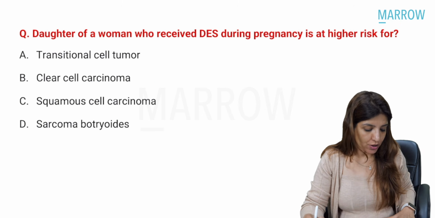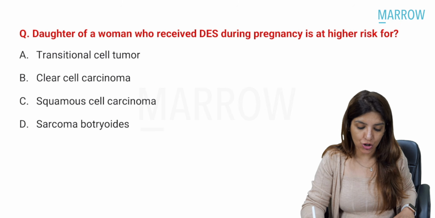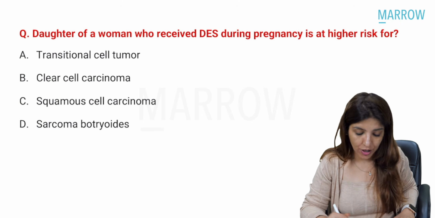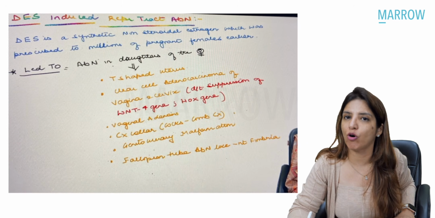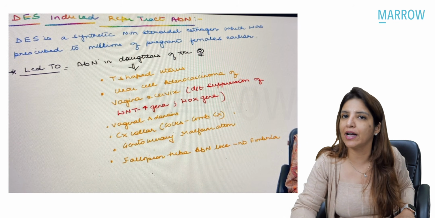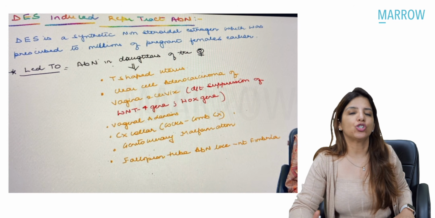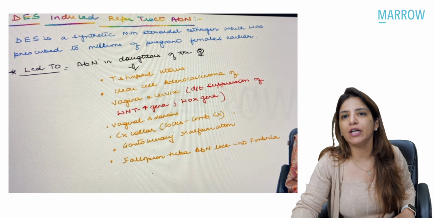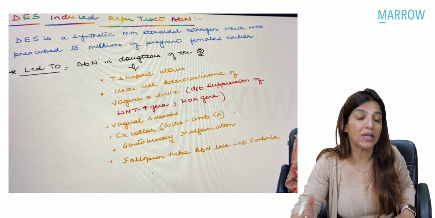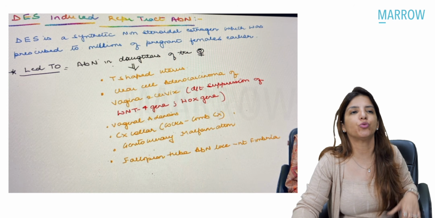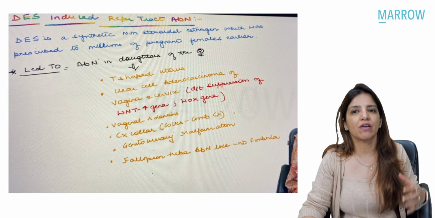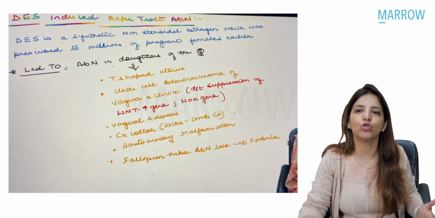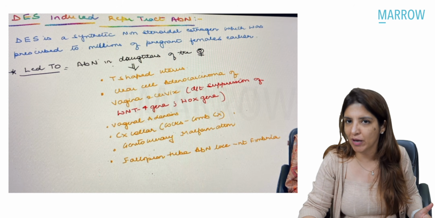Coming to the next question, daughter of a woman who received DES during pregnancy is at higher risk for. So if you remember in the video on uterine malformations or Mullerian malformations, I had told you that diethylstilbestrol is an estrogen derivative which was earlier being given to pregnant females, but then it was withdrawn from the market because it was seen that when DES was given to a pregnant female, it led to problems in the male as well as female fetuses.